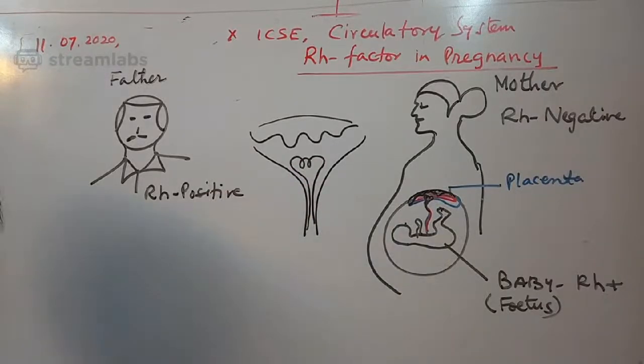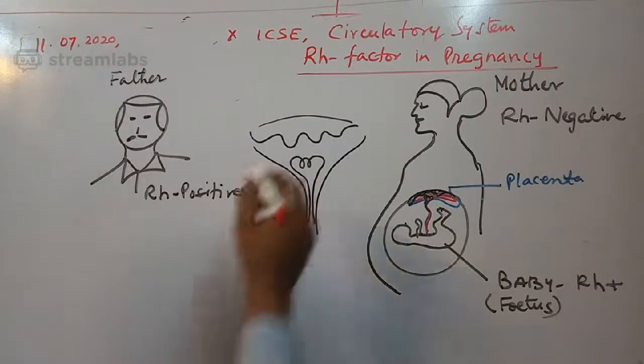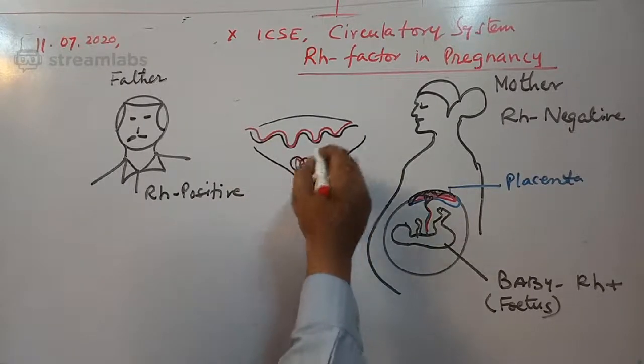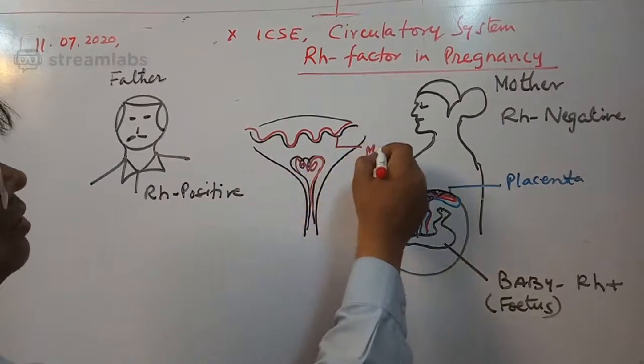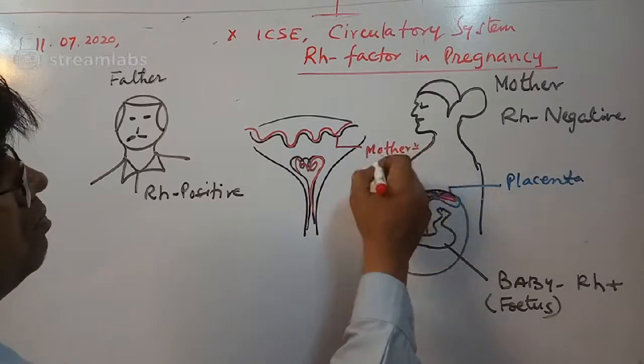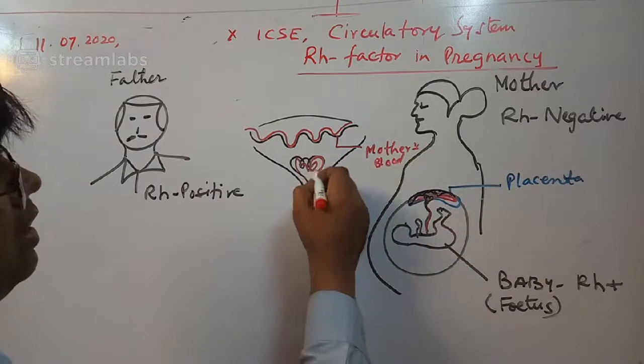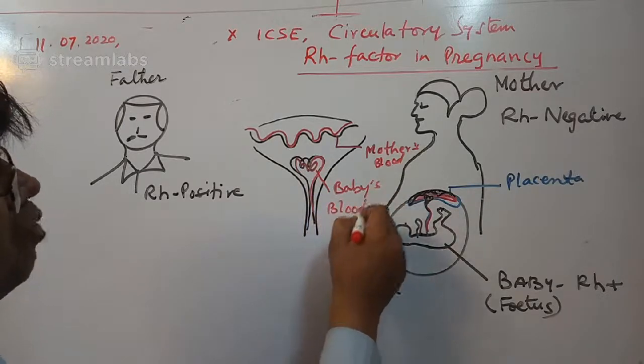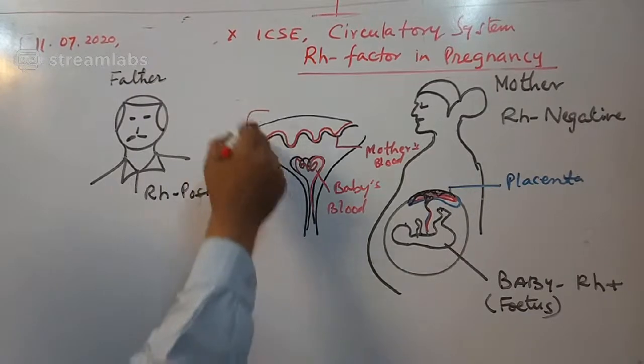Understand this, then you understand better. This is the blood of the mother, and this is the blood of the baby. This is the mother's blood, and it is the baby's blood. This is something very important, and this whole part is the placenta.